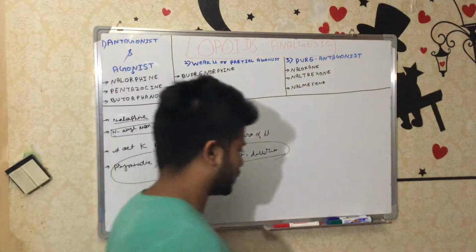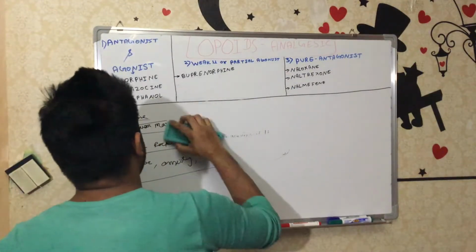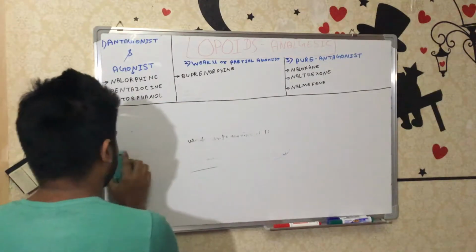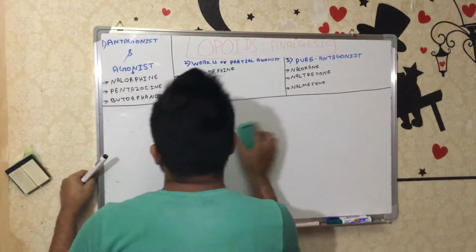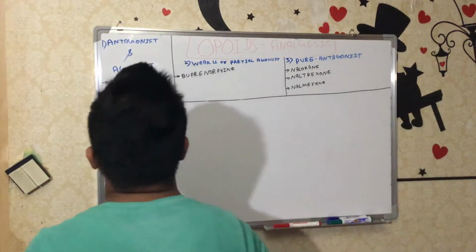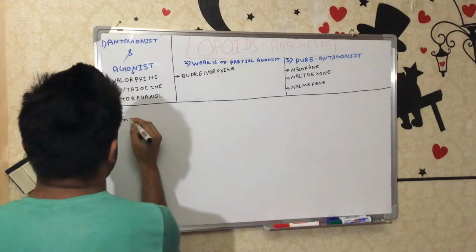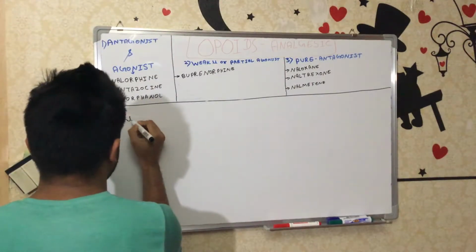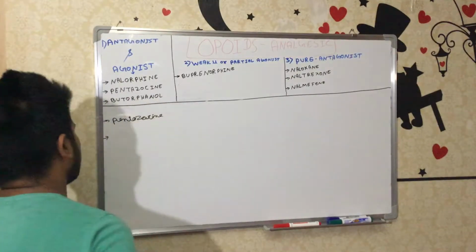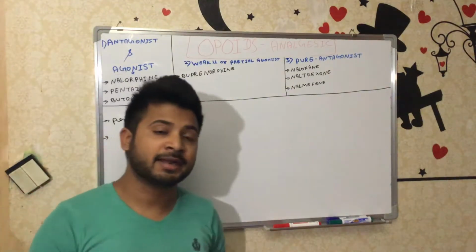Now let's discuss another agonist-antagonist, pentazocine. This drug is used very widely nowadays, so we have to discuss it. It also acts on the kappa receptor, but very potently on the kappa 1 receptor.